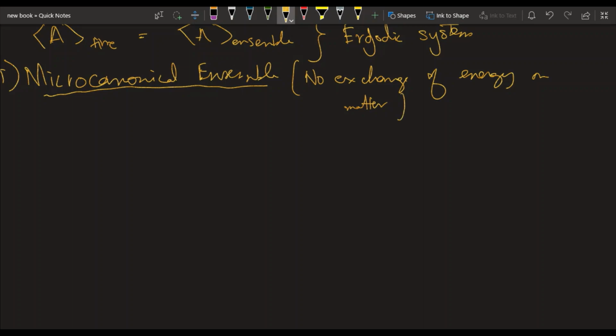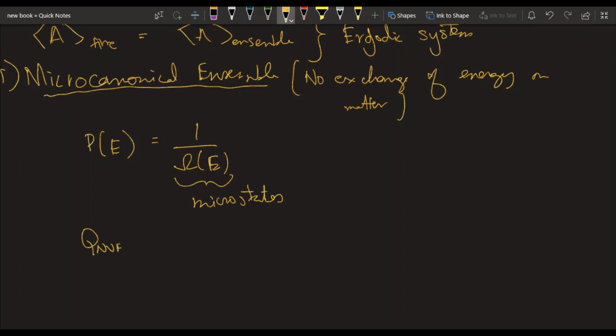Right, and we have already seen that for such a system the probability of a system being found in any energy is equally likely, and it is given by this function where this is the number of microstates. We already went through such a system. Okay, and for such ensembles there is something called a partition function, which is the summation of all the possible number of microstates. So this is very similar to the omega E for the system.